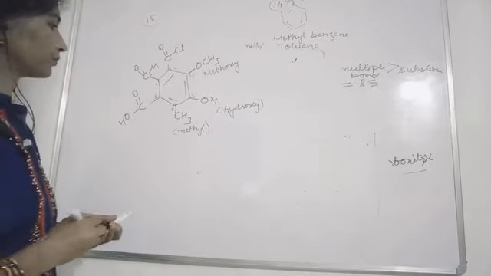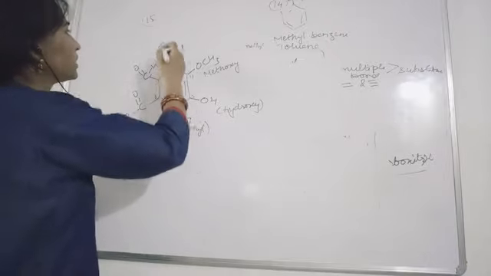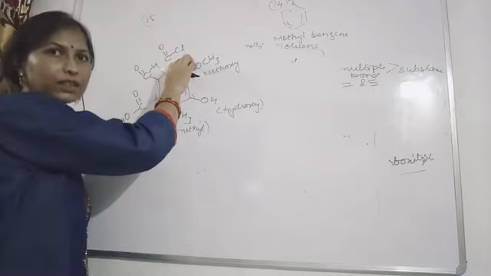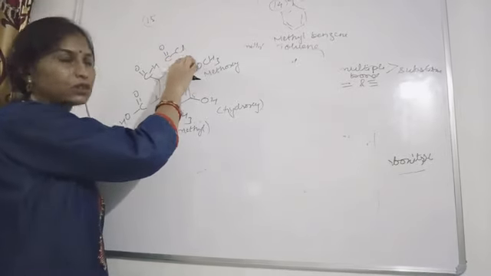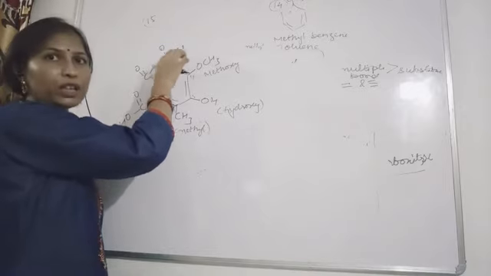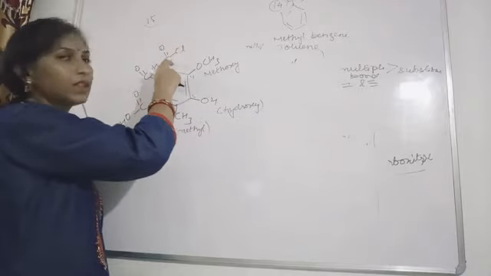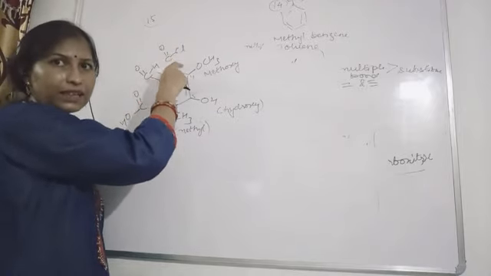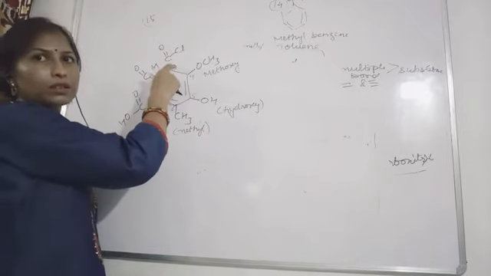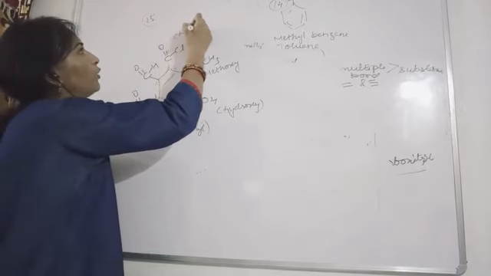Then this is COCl, an acid halide. For them we were using carbonyl chloride when it was attached to the ring. If it is acting as a prefix, then what name are we going to give them? Chloroformyl. This will be called chloroformyl.